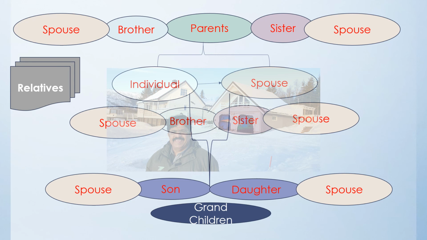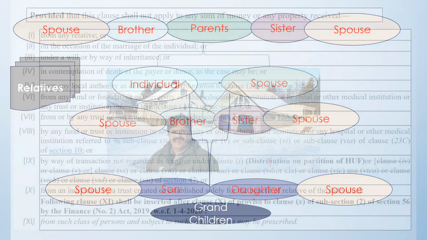But you have to remember, mama of yours can be your relative, but under the income tax you will not be considered as a relative if you are paying something to your mama as a gift. Then he has to pay the tax.